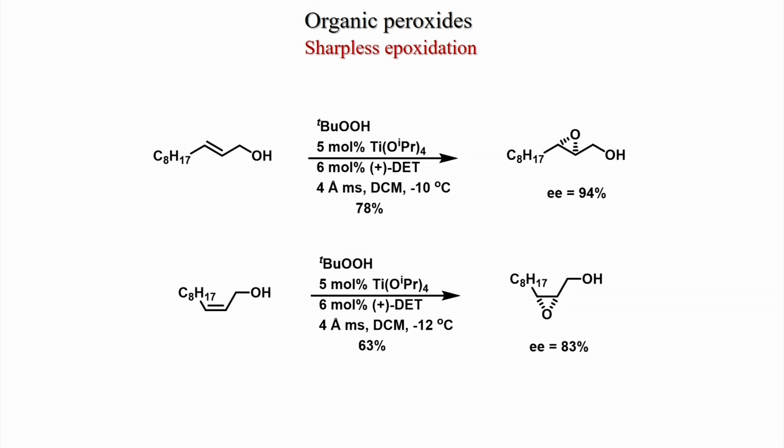This cis-trans effect can also be explained by the same compound, the trans isomer and the cis isomer. So, the trans isomer with 5 mole percent titanium isopropoxide, 6 mole percent DET, 4 angstrom molecular sieves, dichloromethane, minus 10 degrees centigrade, gives this compound, because we have drawn the right side. So, the plus will come from the down face, and you get 94% ee. And when the cis allylic alcohol was employed under the same conditions, the same face is attacked, from the down face only, but the ee is only 83%.